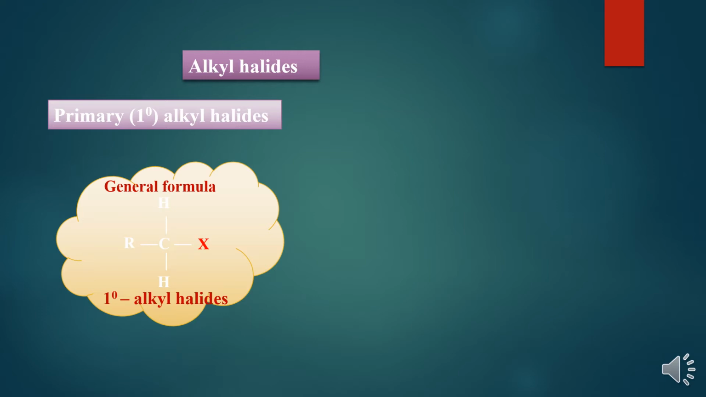You can see the example here. X is a halogen, linked to a carbon atom, and that carbon atom is linked to only one alkyl group, meaning only one carbon atom. Then that carbon is a primary carbon atom. That's why it is called a primary alkyl halide.